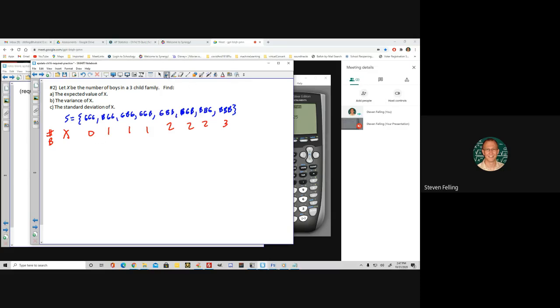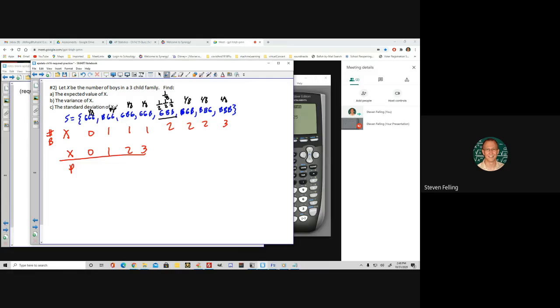Okay, and then if we want a probability model, what we could do is list the individual possible outcomes here and come up with the probabilities of each. So in the probability world up here, I take one particular outcome, like say this one. There's a 50% chance of having a girl, 1/2, a 1/2 chance of having a boy, 1/2 chance of having a boy. Half times half times half is 1/8. And so these are all equally likely. Every one of these probabilities is 1/8. This is an equally likely scenario.